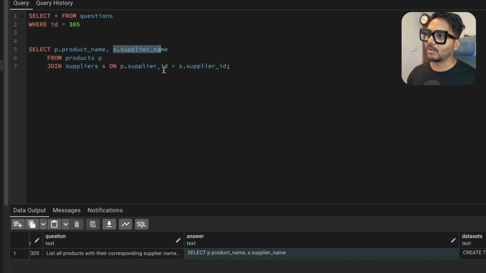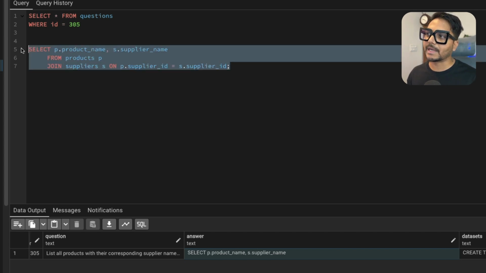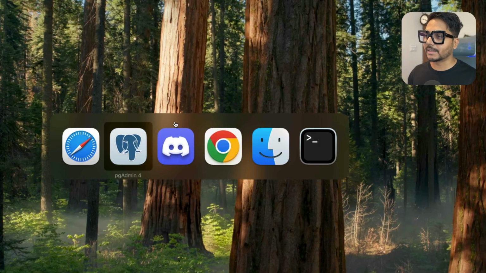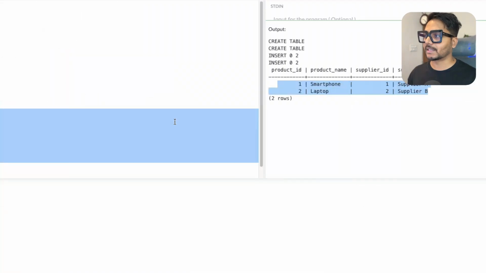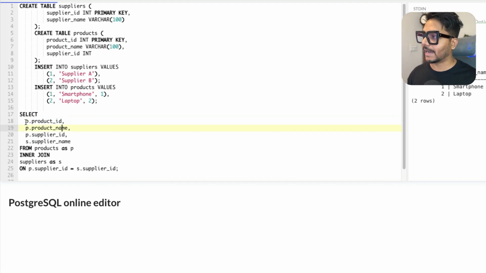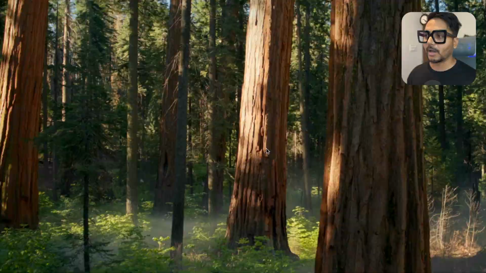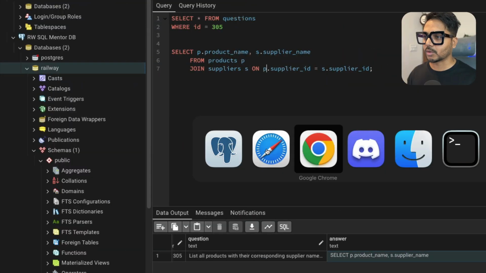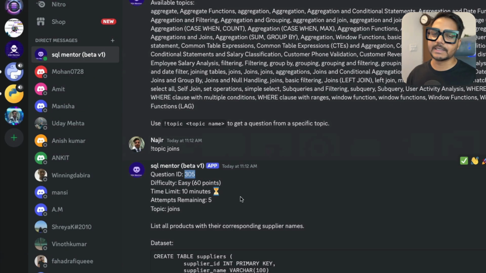So the rest of the things we have given correctly, but it didn't ask for the product id and the supplier id. I think we included the product id and the supplier id, which usually works, but the bot couldn't identify it. That's the reason we got incorrect answers. To verify it, I can go ahead and give the right answer just to show you. Again, as I said, even if you have more than 50% similarity, you can consider that your answer is correct.